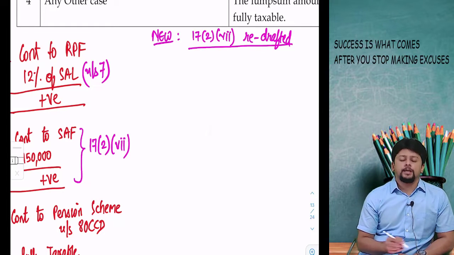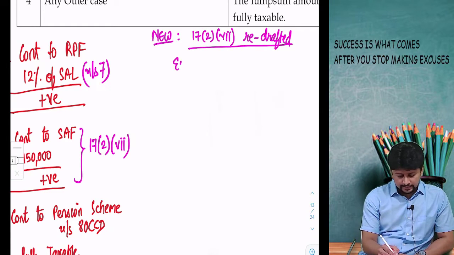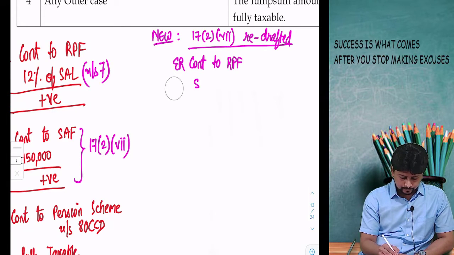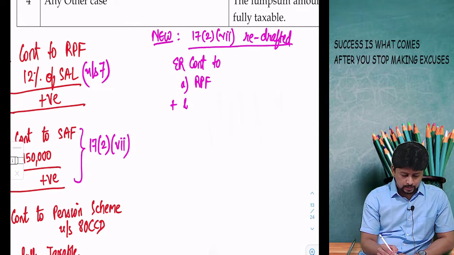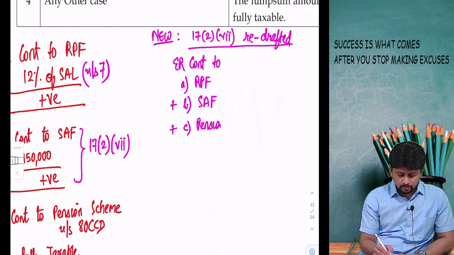In the redrafting, it said employer contribution to RPF plus employer contribution to superannuation fund plus employer contribution to pension scheme.